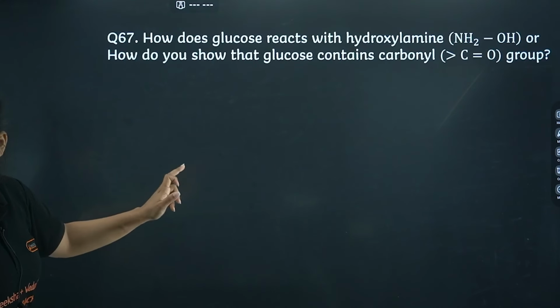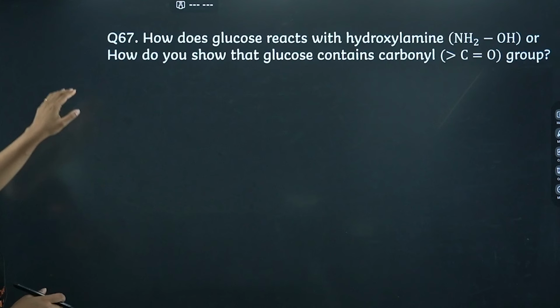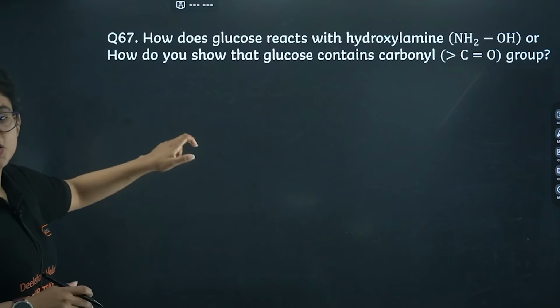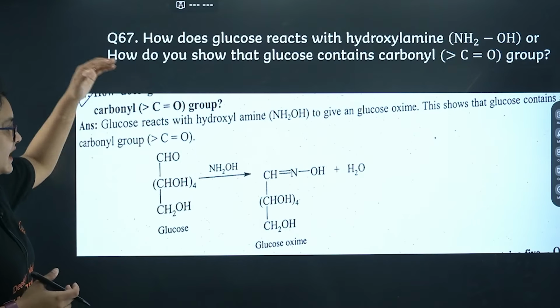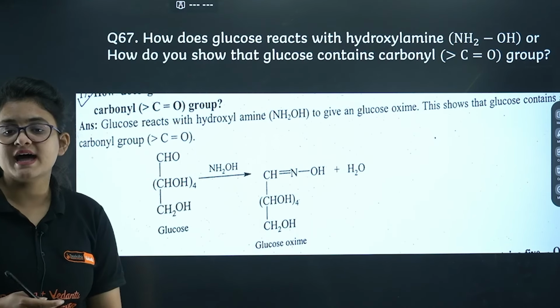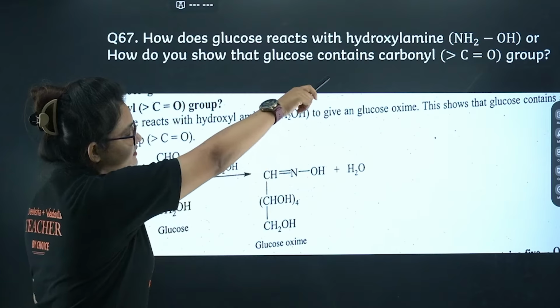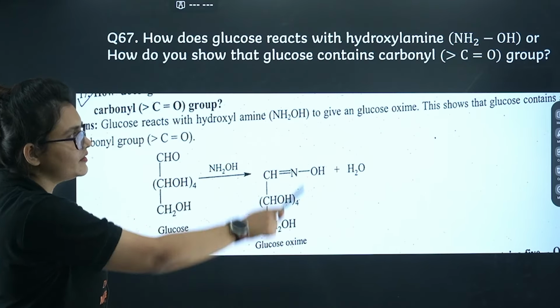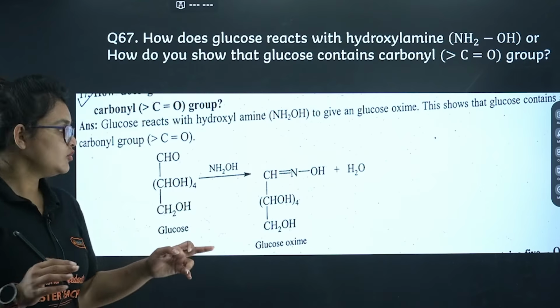Next, this one is also very important. How does glucose react with hydroxylamine, or how do you show that glucose contains a carbonyl group? If glucose reacts with hydroxylamine, it forms glucose oxime. That tells me that yes, glucose contains one carbonyl group at the top. I guess it's clear to you.